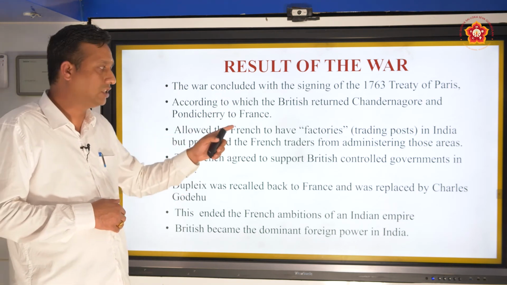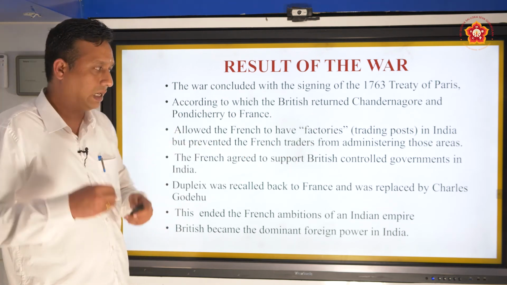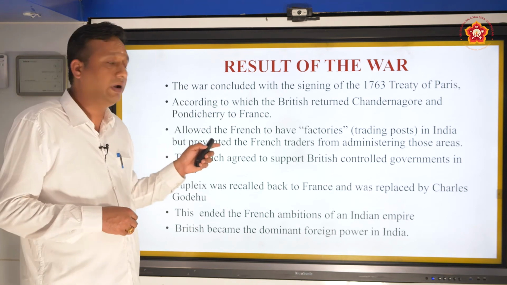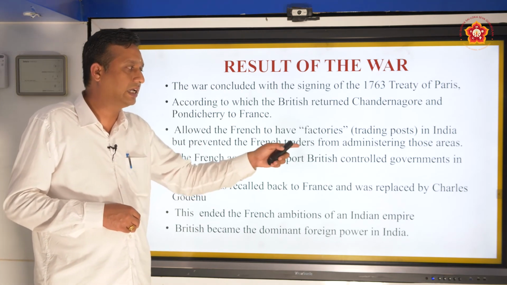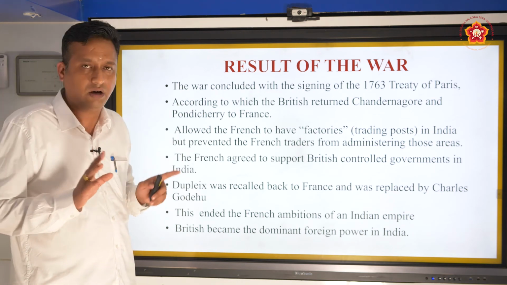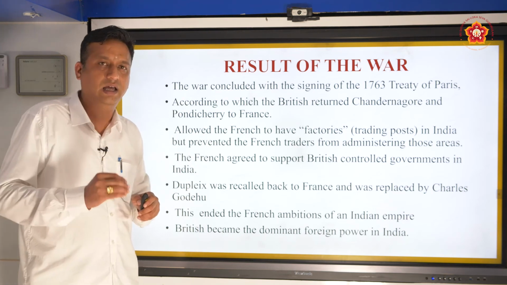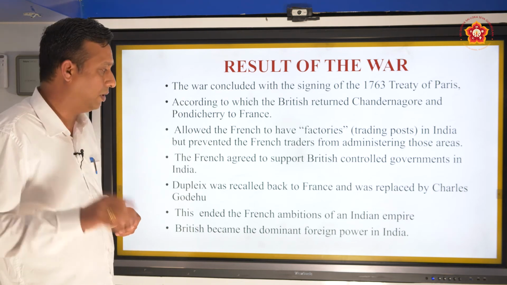Secondly, it allowed the French to have factories or trading posts where they could sell their products in India, but prevented the French traders from administering those areas. So they were told: no more administration, you cannot have administration in these areas, you can only have trade and business, you can buy and sell the products, but no administrative powers.